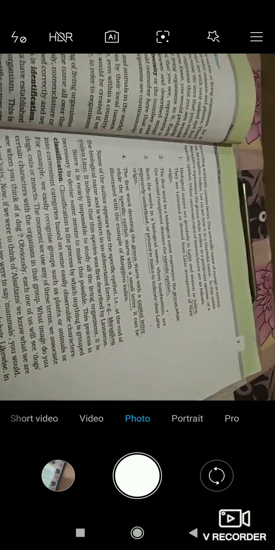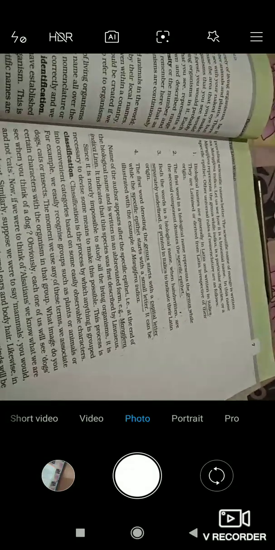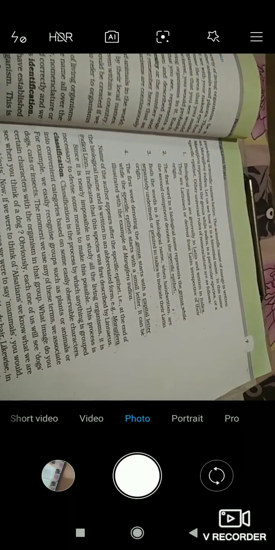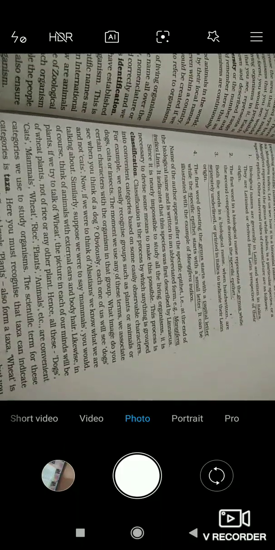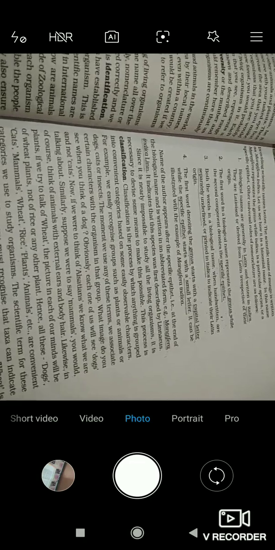So it is telling that the moment we use any of these terms, we associate certain characters with the organisms in that group. Okay, so let's see the next statement. What image do you see when you think of a dog?